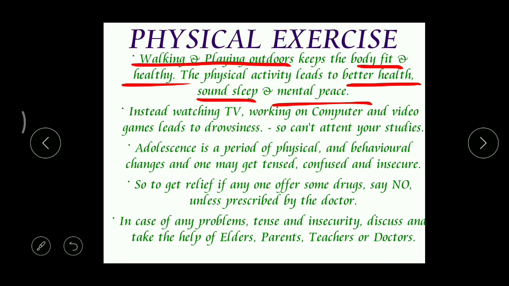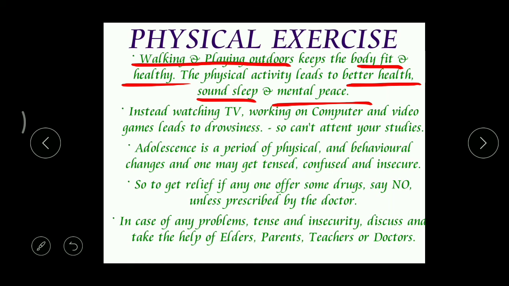If games are not possible, at least walking is very important. Or if the parents have a walking habit, they can ask their children, come on, you too come with us, and we go for walking. That is a good habit, right?